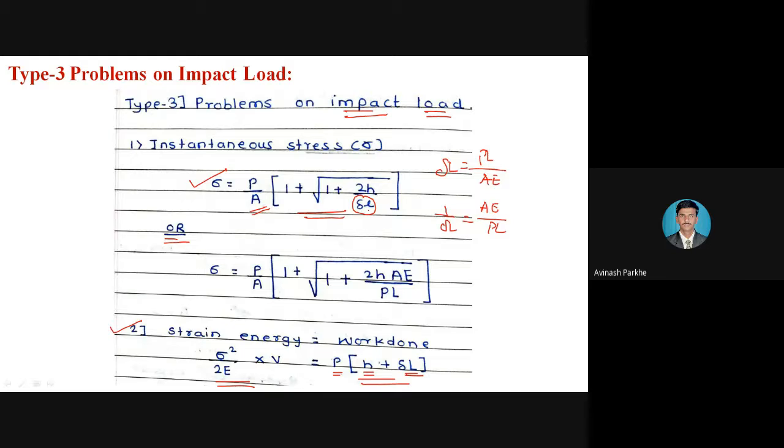So this is type number 3, based on which we have to solve some of the numericals related to the calculation of the stress due to the impact loading and the related elongation. So these are the two formulas only we have to use for further calculation.